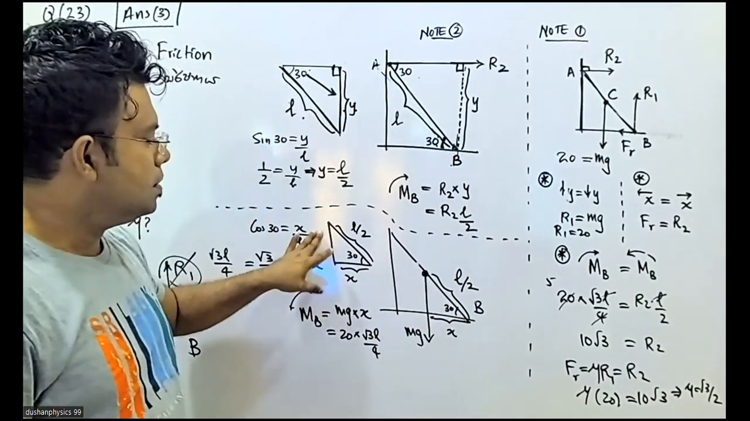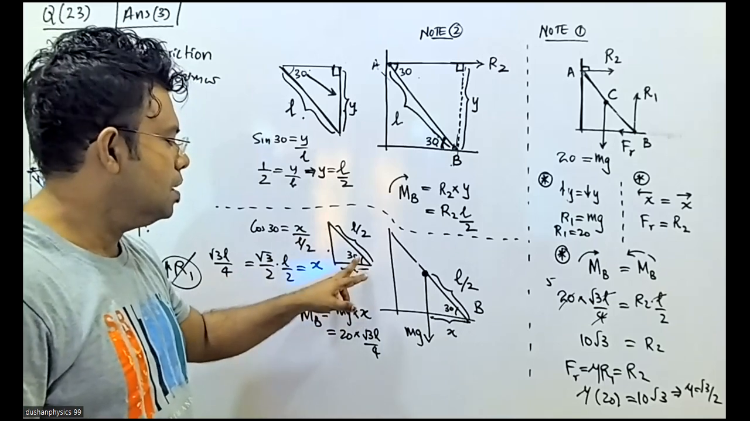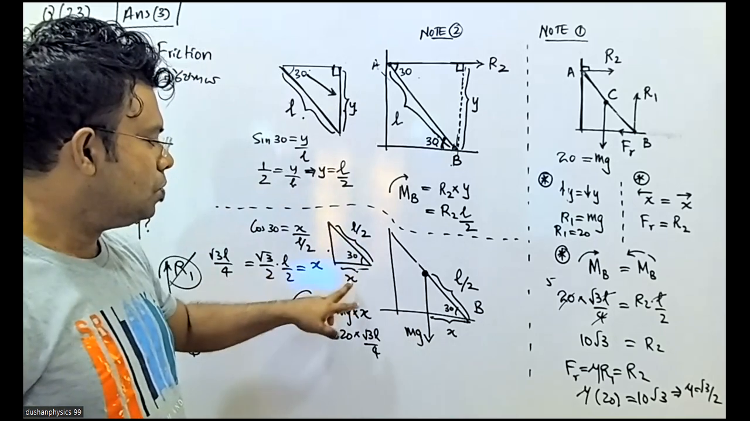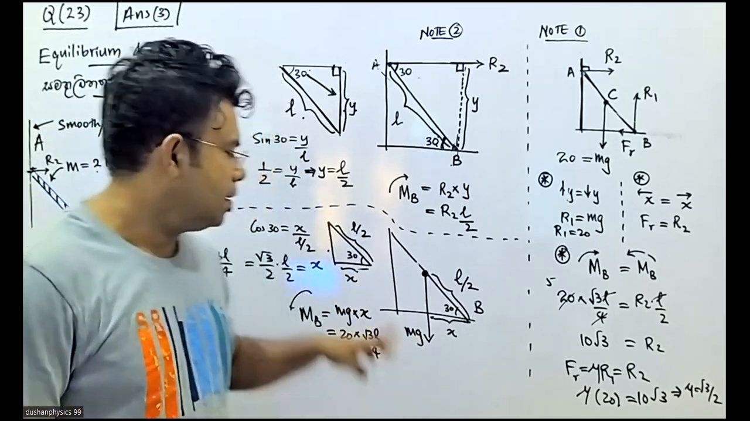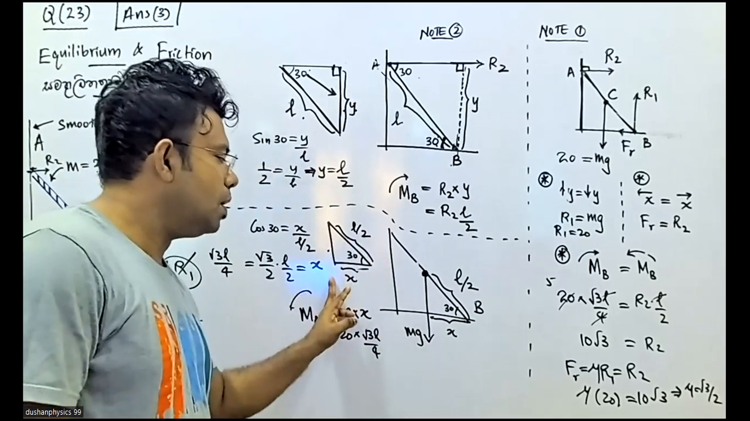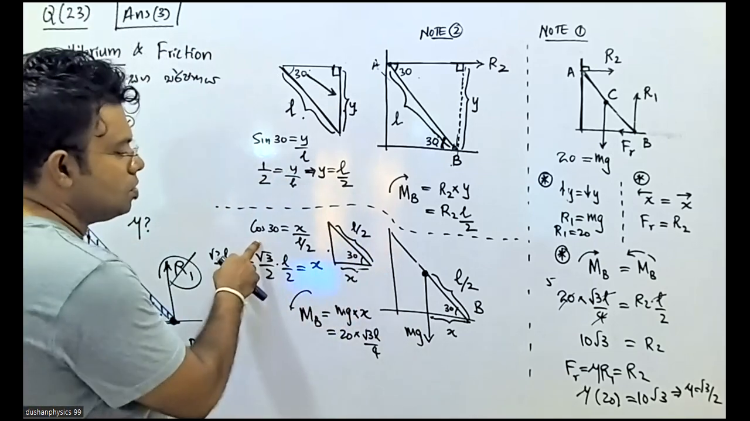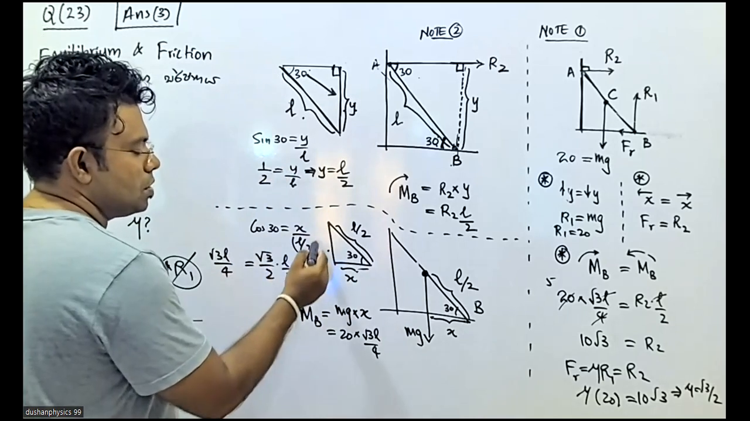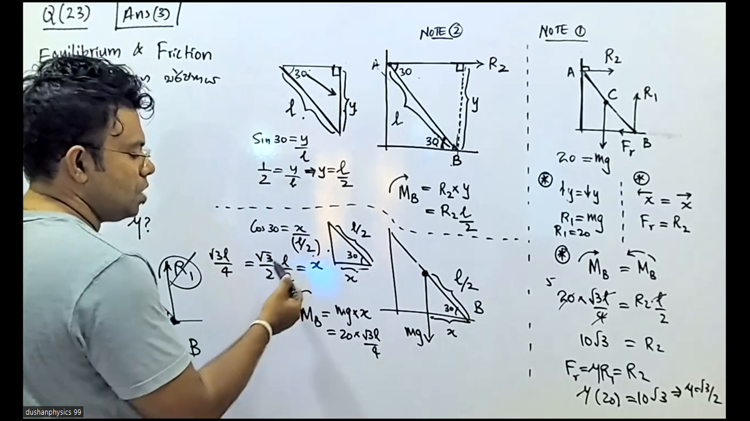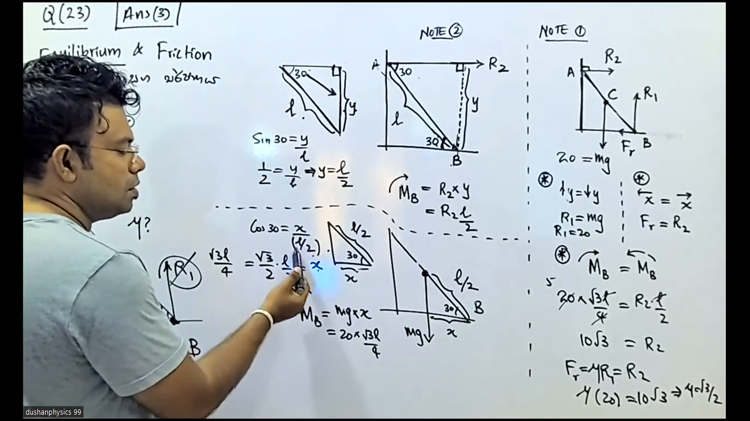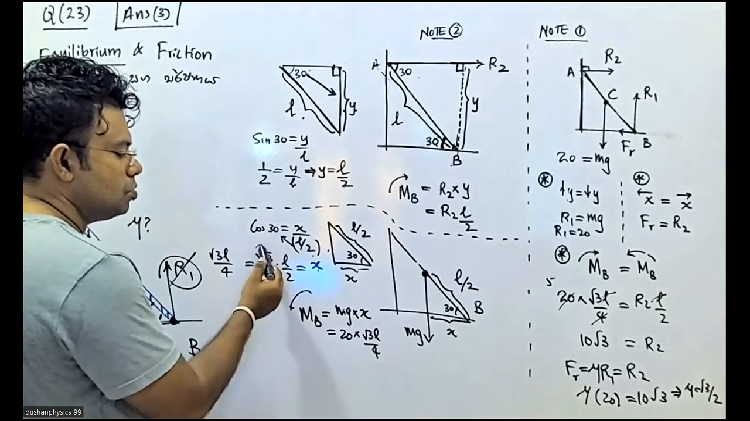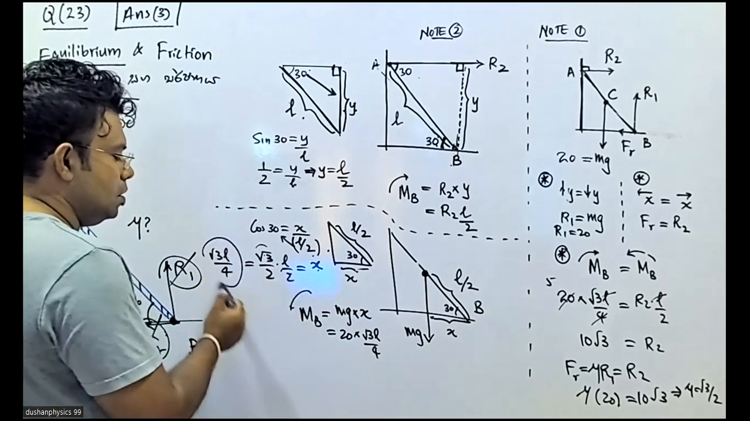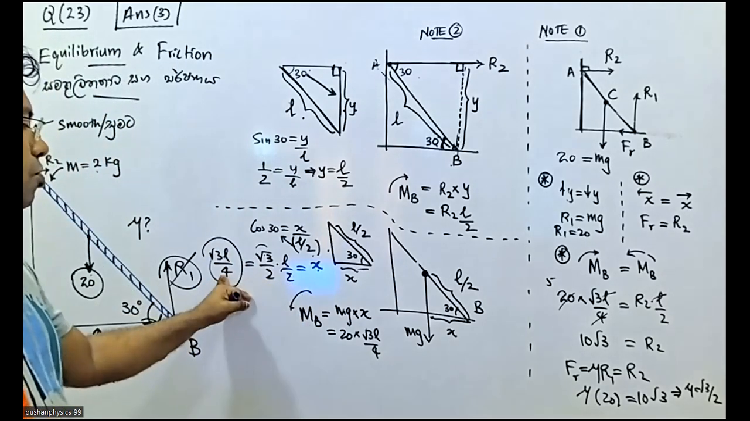So if I highlight this L over 2, this is x, and the angle is 30. If you analyze carefully, the relationship between L over 2, x and 30 is cos, adjacent over hypotenuse. Then I can write cos 30 equals x over L over 2. Making x the subject, cos 30 is root 3 over 2, times L over 2. Root 3 L over 4, since 2 into 2 is 4.